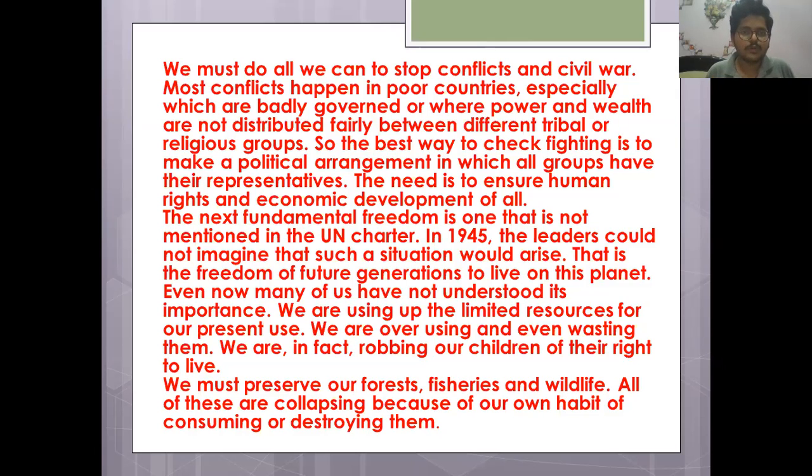Most conflicts happen in poor countries, especially which are badly governed or where power and wealth are not distributed fairly between different tribal or religious groups. Okay, so which conflicts?